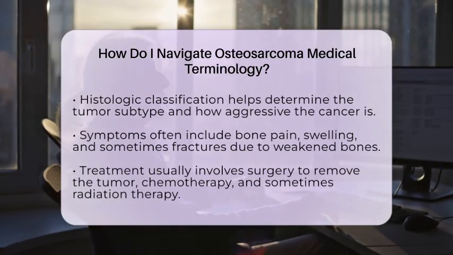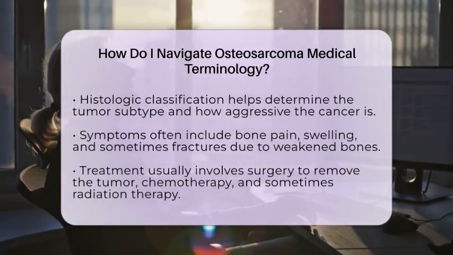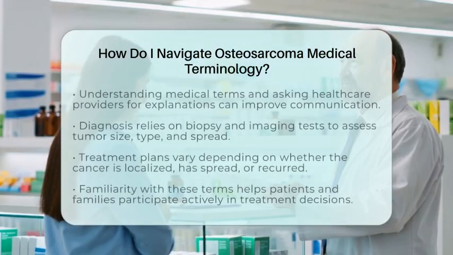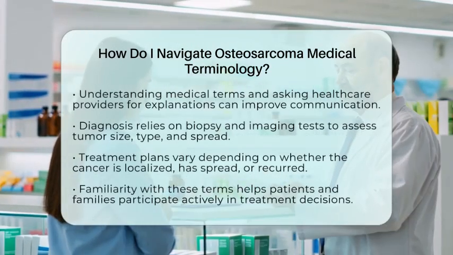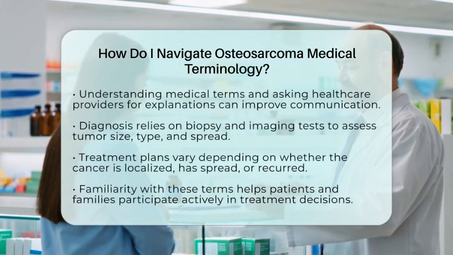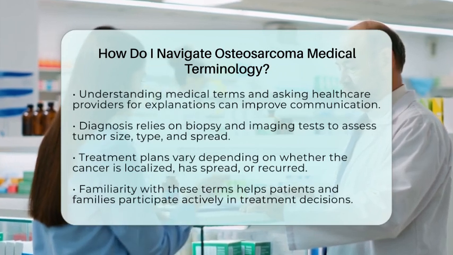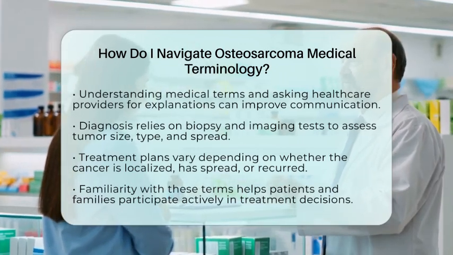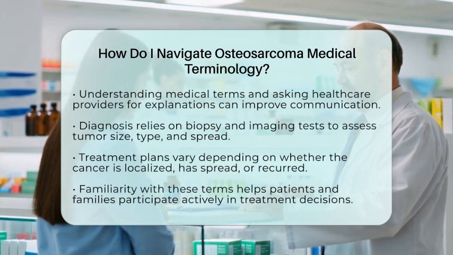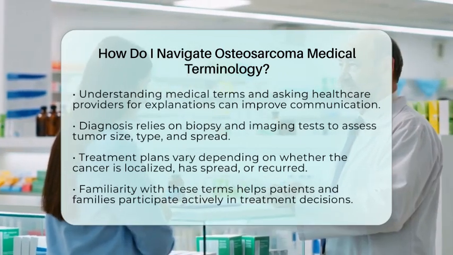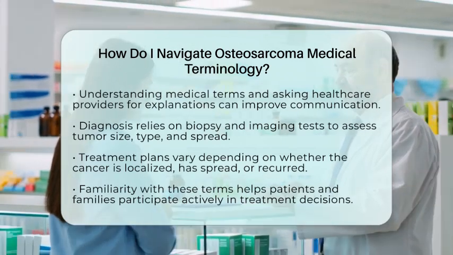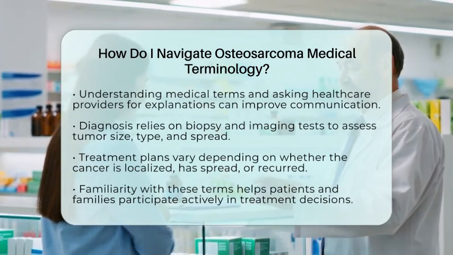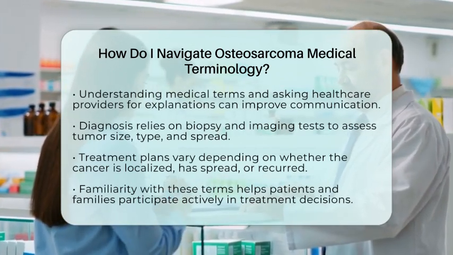Diagnosis relies on biopsy and imaging tests to determine the tumor's type, size, and whether it has spread. Treatment typically involves surgery to remove the tumor, often aiming to save the limb, combined with chemotherapy to target cancer cells. Radiation therapy may also be used in some cases. Remember, each case is unique, and treatment plans vary based on whether the cancer is localized, has spread, or has recurred.